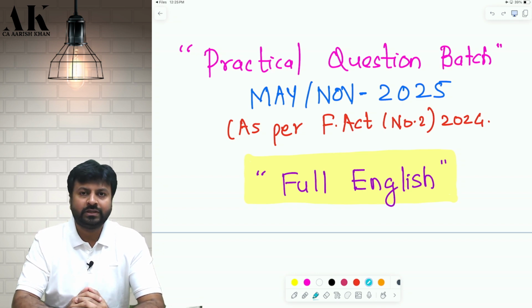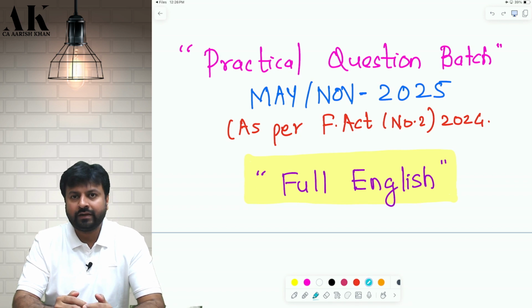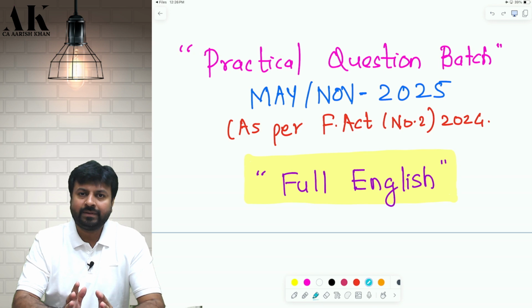Now, how are we going to go about this particular batch? First of all, I would like to make one more request, one more disclaimer to all of you, and that is that this batch is absolutely relevant for those people who have done direct tax once. You have read direct tax, but you don't have sufficient practice of the questions. Wherever you did your direct tax batch, you might not have got time, or your teacher might not have done enough questions with you. So lack of practice might make it very difficult for you to clear the exams, and with that intent, we have brought this particular batch.